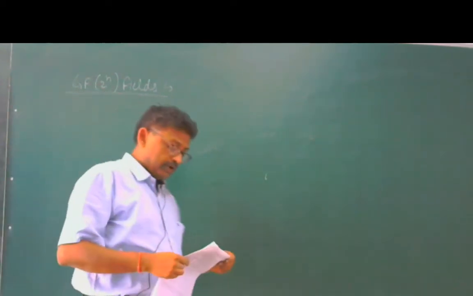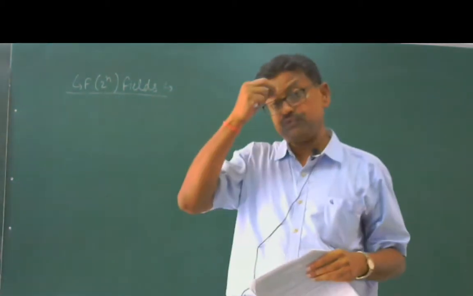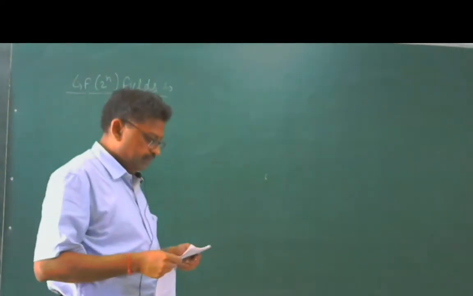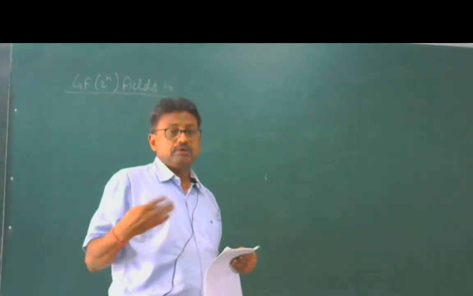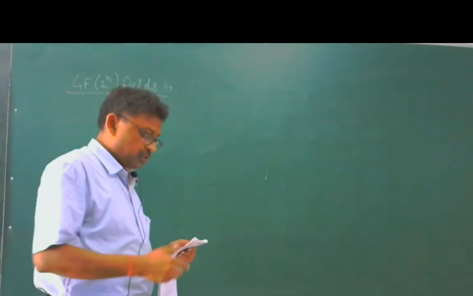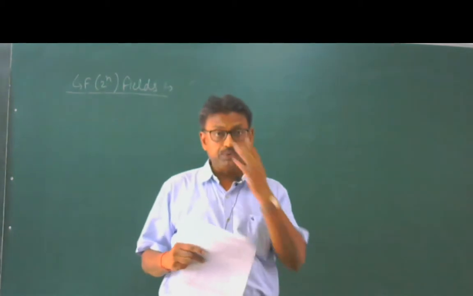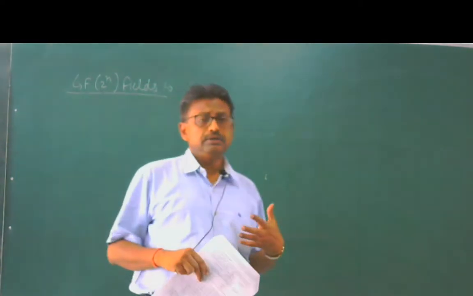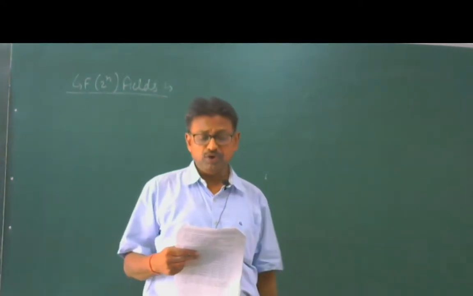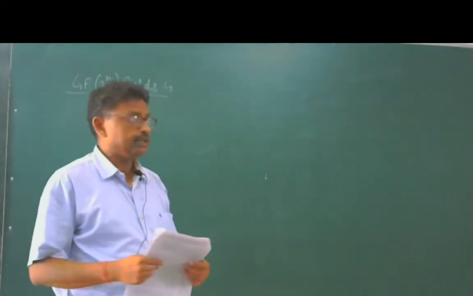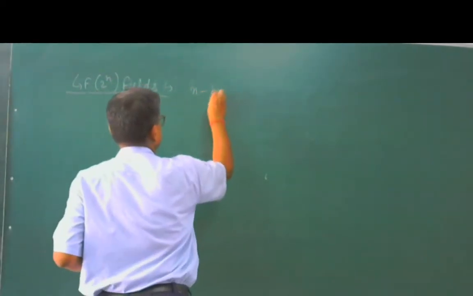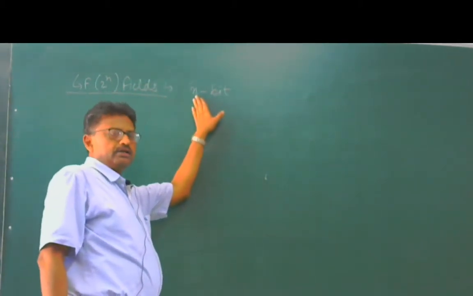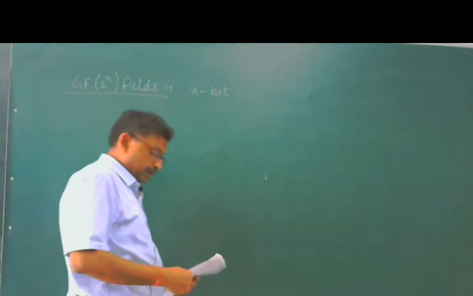So in cryptography, what happens? We often need to use four operations, that is addition, subtraction, multiplication, as well as division. We have to use a field also, and this works with computers, but as we know, whatever the value of a positive integer, it is stored in the computer in n-bit form, where the value of n may be 8, it may be 16, it may be 32, it may be 64.